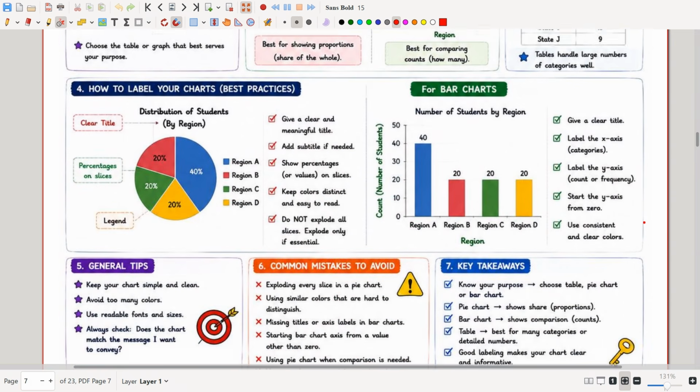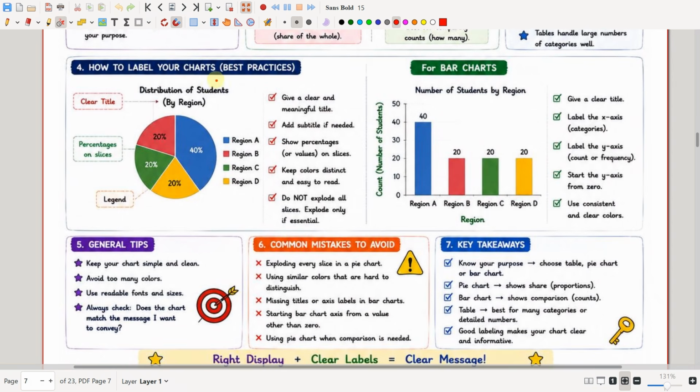So let us see how we should label our charts. We should give a clear and meaningful title, add a subtitle if needed, and show the percentage values on the slices. Keep colors distinct and easy to read. The colors must be obvious. You should not give other shades of blue to this one. You should make it more different to make it easy to read. And do not explode all the slices. Explode only if essential.